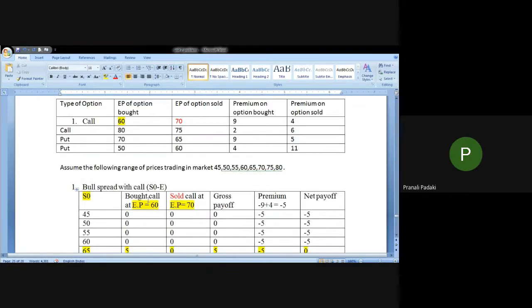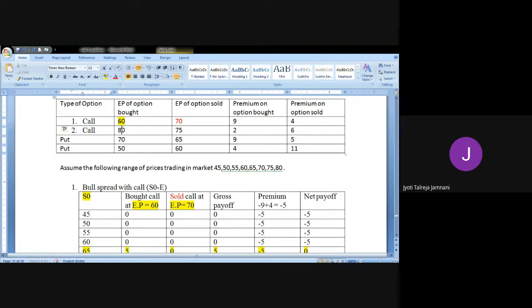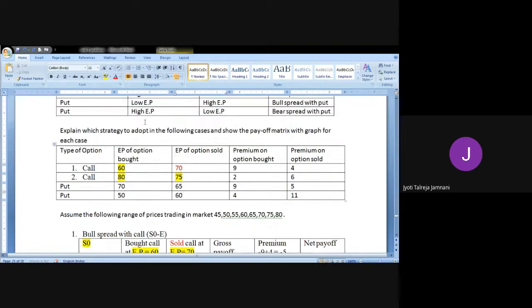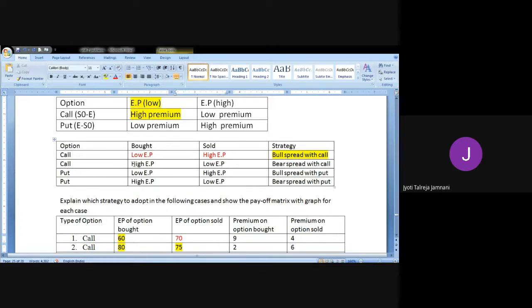Continue, ma'am. Okay. So this is done with bull spread with call. Let's do now the second sum. In the second sum, what we are doing, we are buying at 80 rupees. That is, we are buying at a high price. And we are selling at 75. We are selling at a low price. So let's see the strategy. When you buy high and when you sell low, it is a bear spread with call option. We are doing it with call, so we call it a bear spread with call option.